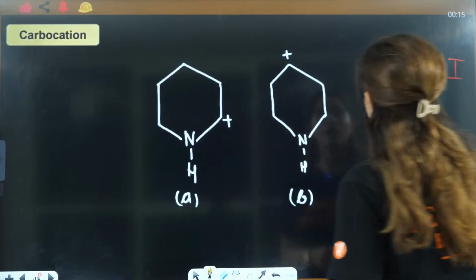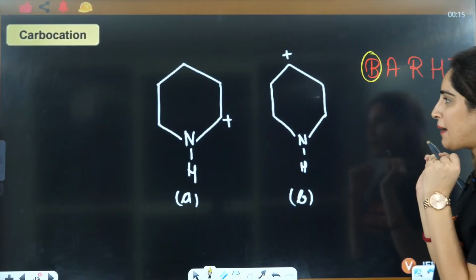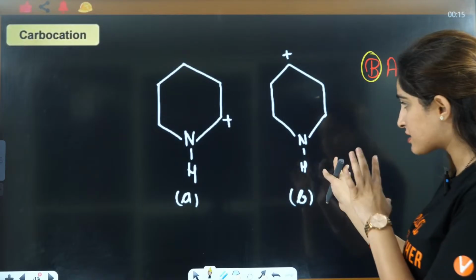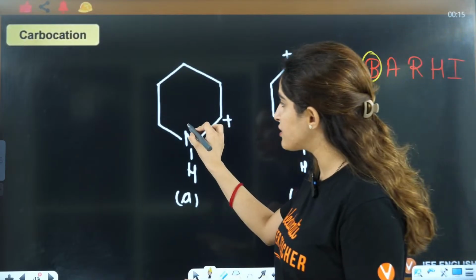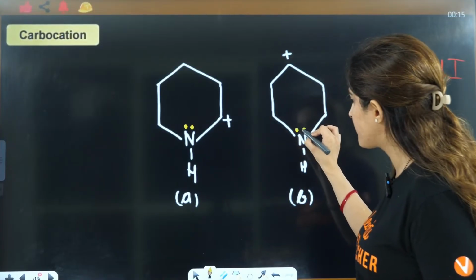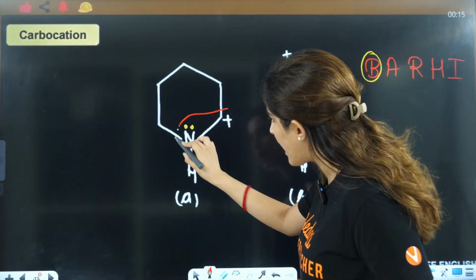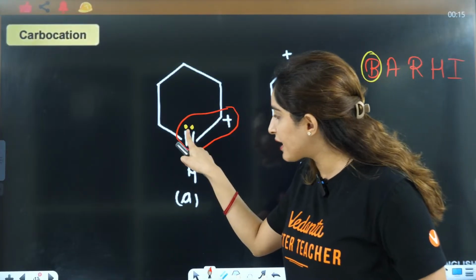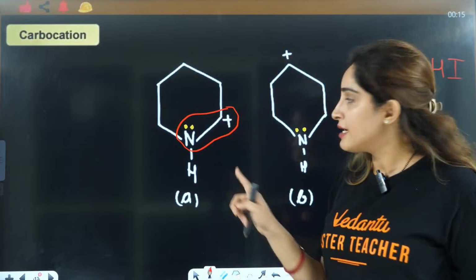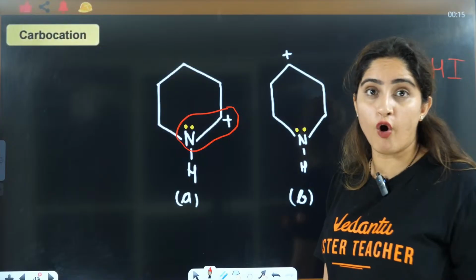Thank you so much. So, firstly, I'll look for back bonding. Can you see anywhere back bonding out of these structures? Nitrogen has lone pairs. We know that nitrogen, when it forms 3 bonds, it has lone pairs. Here I can see, can you find out? This is where back bonding is happening. Electron rich, electron deficient. This is the back bonding that we were looking for, right?